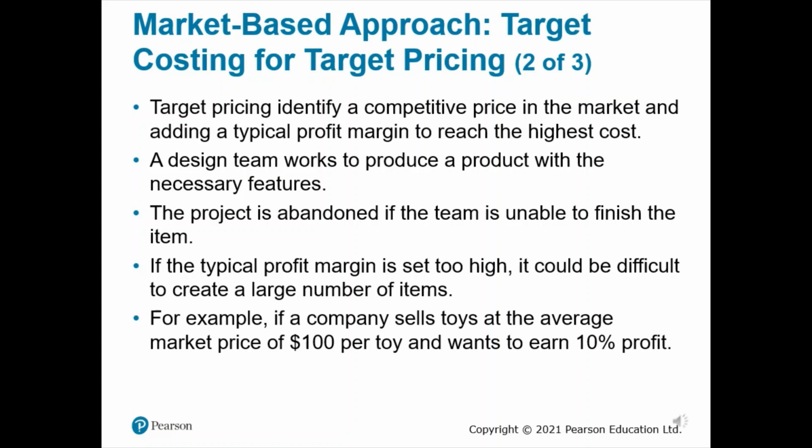To achieve its goal, the company must manufacture the toy at a cost of $90 or less. If the production cost is over $90, they won't be able to make the profit they want, and they will likely not continue selling toys.